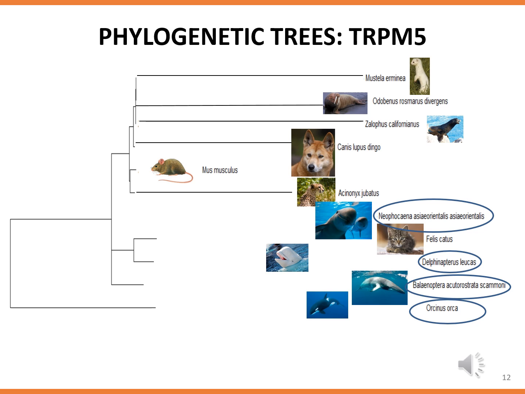Once again, the killer whale, or Orcinus orca, was an outgroup, indicating that it had undergone the most changes with respect to other species. TRPM5 was significantly pseudogenized in many species pertaining to the group of seaborne cetaceans, indicating that these species had little to no need for functional taste transduction. And these species, as you can see here, were Neophocaena asiaeorientalis, Delphinapterus leucas, Balaenoptera acutorostrata scammoni, and Orcinus orca.